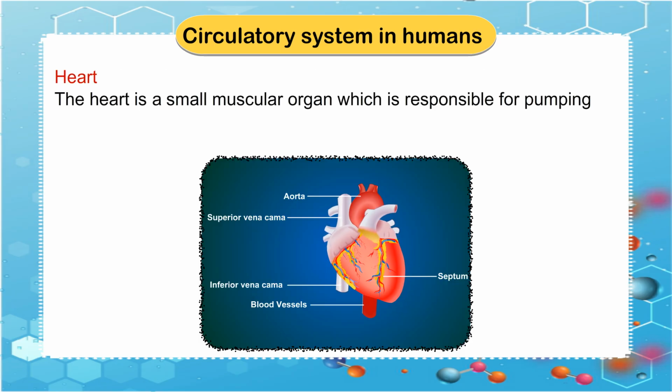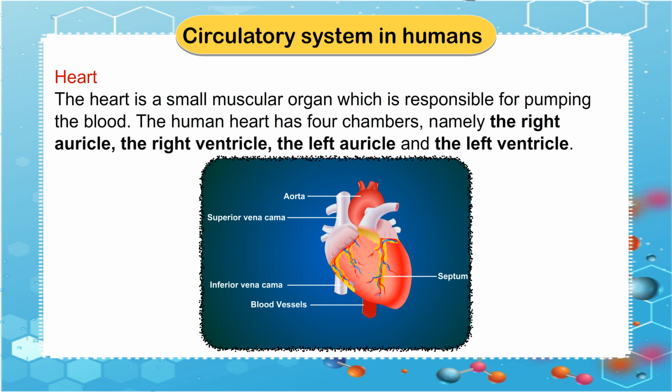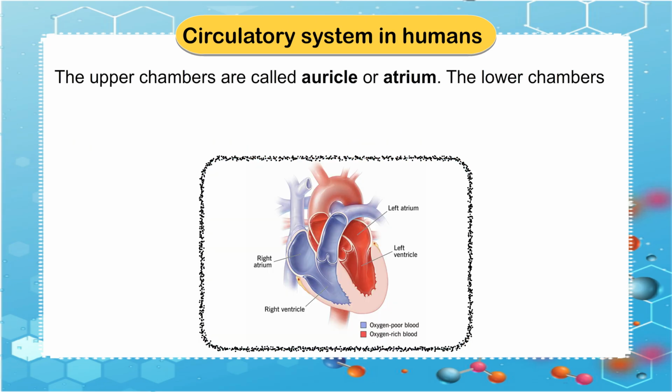Heart. The heart is a small muscular organ which is responsible for pumping the blood. The human heart has four chambers, namely the right auricle, the right ventricle, the left auricle and the left ventricle. The upper chambers are called auricle or atrium. The lower chambers are called ventricle.